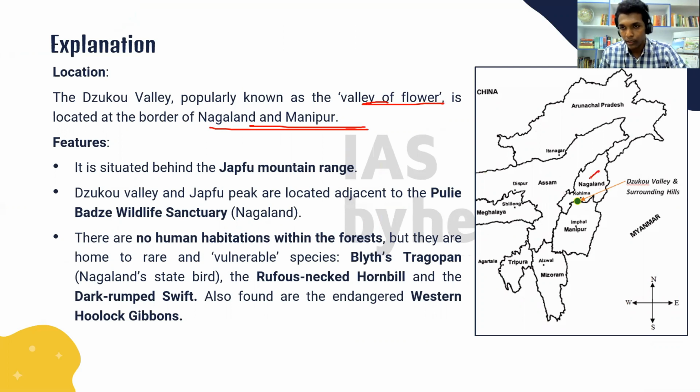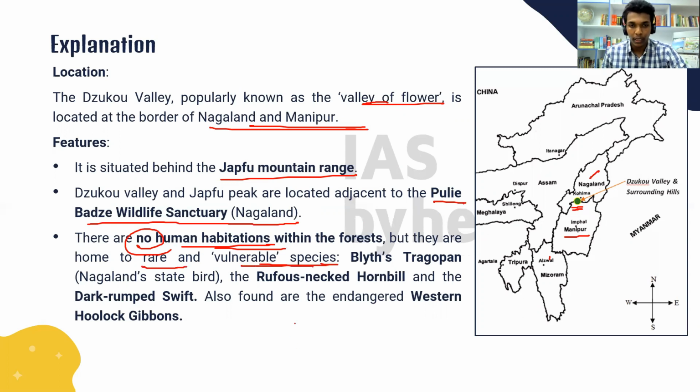You can see here, Nagaland is here, Manipur is here, and this is where Zuko Valley is. And it is situated behind the Japfu mountain range, and the Zuko Valley and Zapfu Peak are located adjacent to the Puli Badzi Wildlife Sanctuary in Nagaland. Here there are no human habitations. Okay, only certain rare and vulnerable species are present here. Even the Nagaland state bird is present in these forests. Okay, they are also home to the endangered western Hoolock gibbons. Gibbons are nothing but primates. They are primates endemic to India.